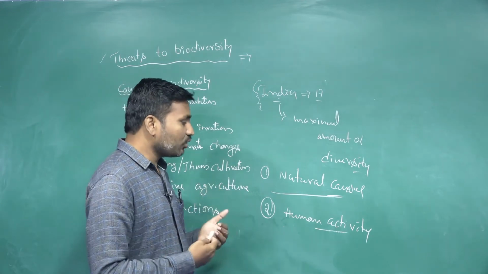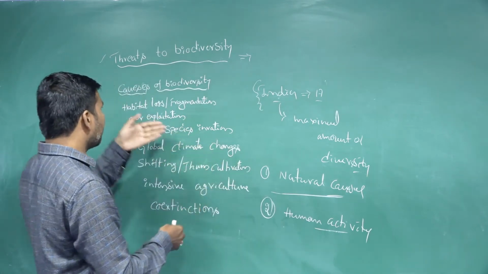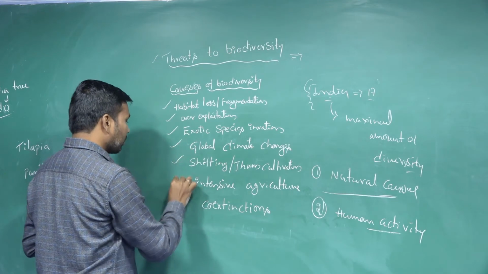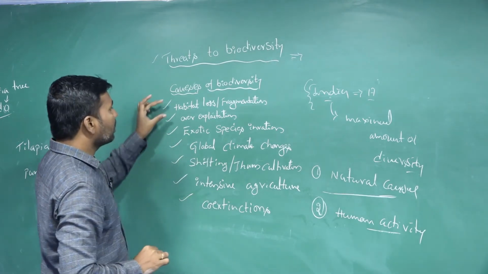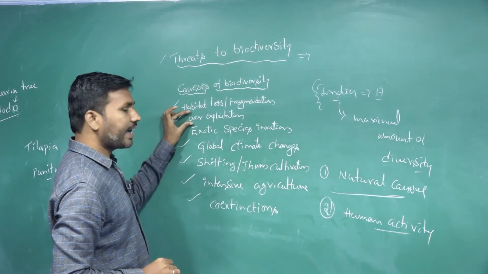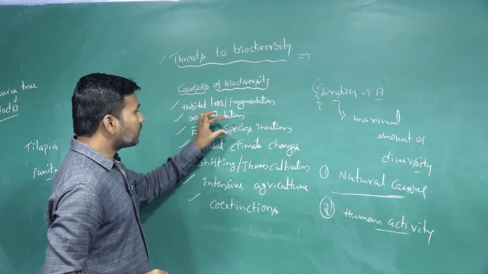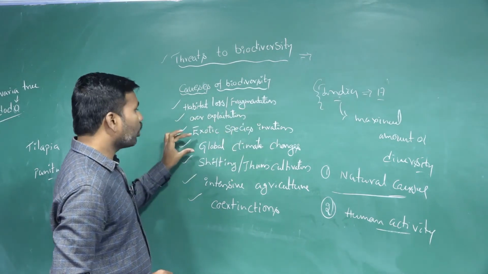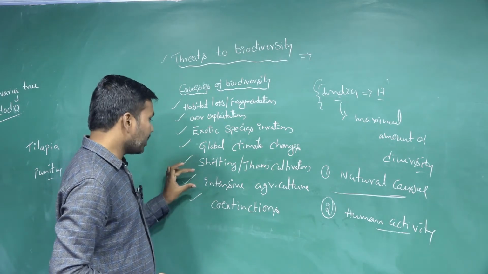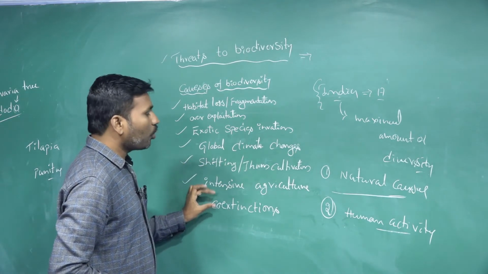How are the human activities causing the threat to biodiversity? What are the causes? They are habitat loss or fragmentation, over exploitation, exotic species invasion, global climatic changes, shifting or jhum cultivation, intensive agriculture and co-extinction.